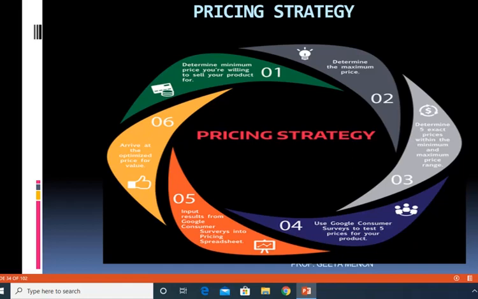After that, we come to the fourth point. Use Google consumer surveys to test 5 prices for your product. Nowadays, with the help of technology and science, you can use all this kind of aids to help you understand how to test the 5 prices for your product. So the analytics will help you to understand how you should price your products.